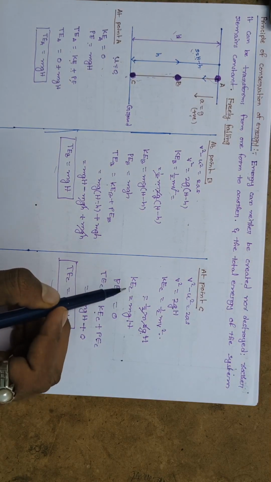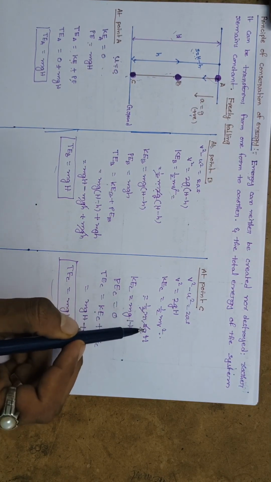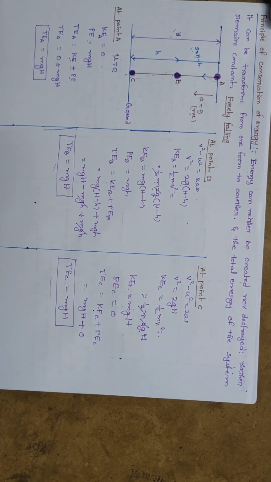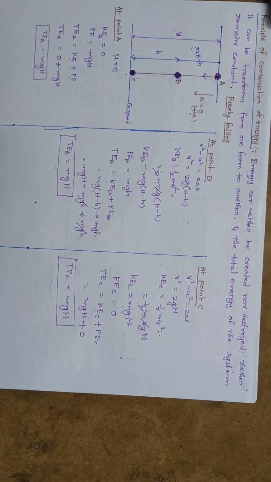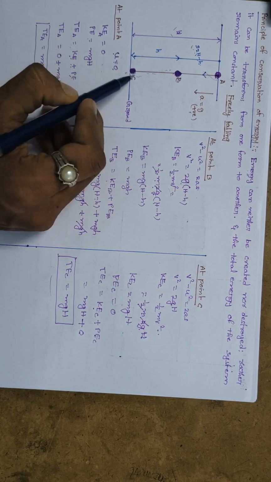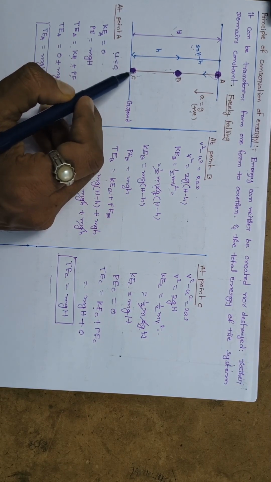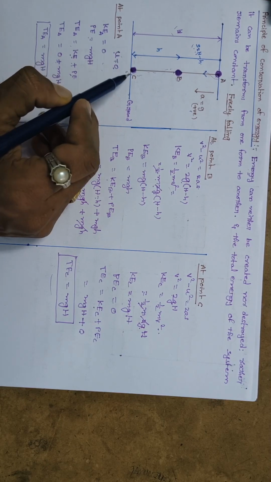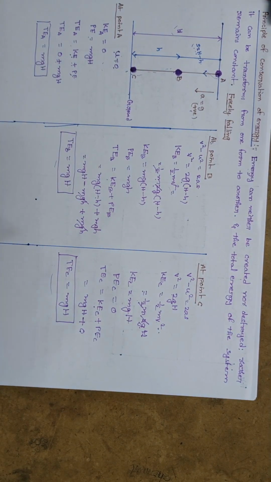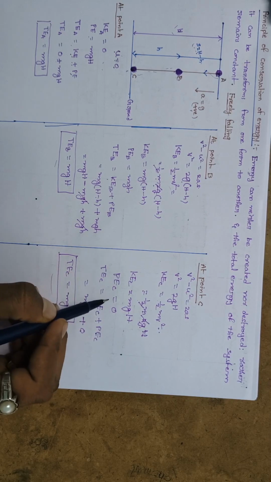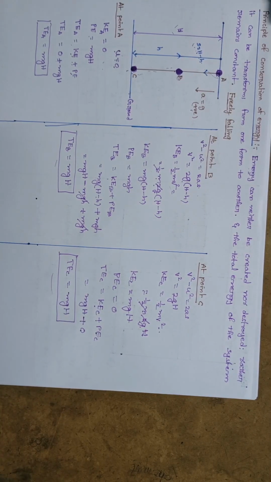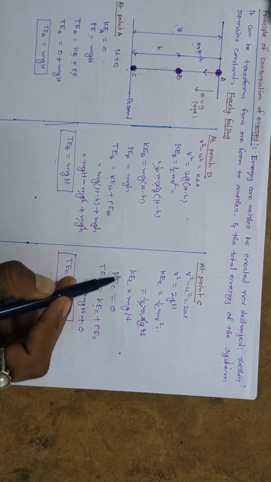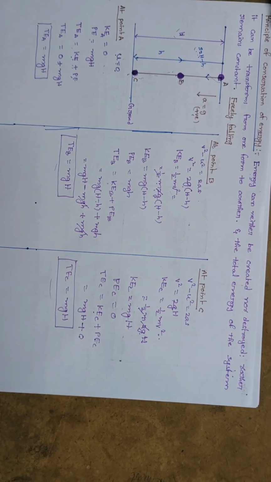Kinetic energy at C is equal to mg into capital H. Coming to the potential energy, when the object reaches the ground, there is no vertical height from the ground to this object, isn't it? So the height value becomes 0. So potential energy becomes 0, because mg into 0 is equal to 0. So potential energy at point C is 0.